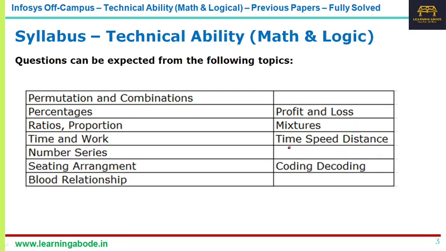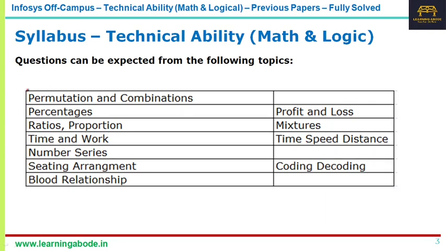Coming to this particular part, the numerical ability or mathematical ability or quantitative ability, Infosys calls it technical ability, wherein you have questions not only from quants but also logical reasoning questions. There are only 10 questions, and please remember, once you have answered a question, you cannot go back to the previous question. That is clearly mentioned in the instructions.